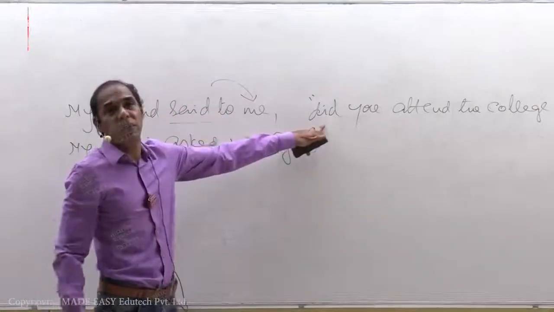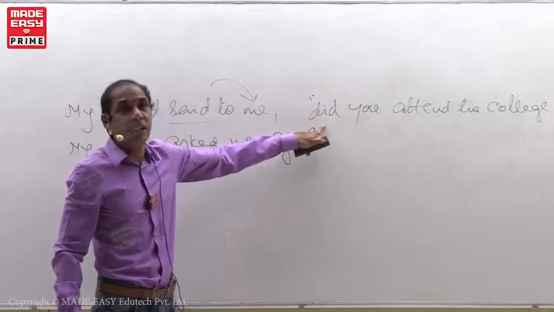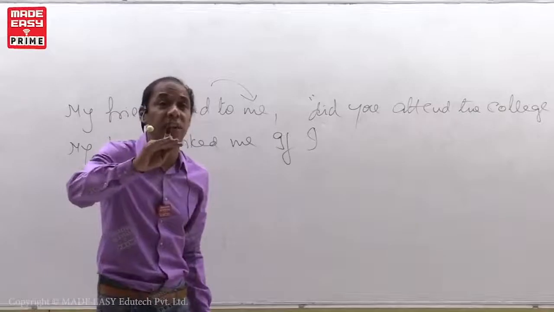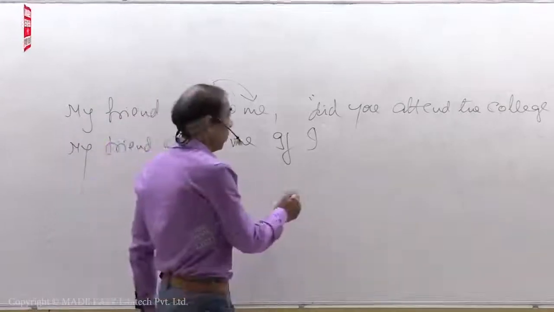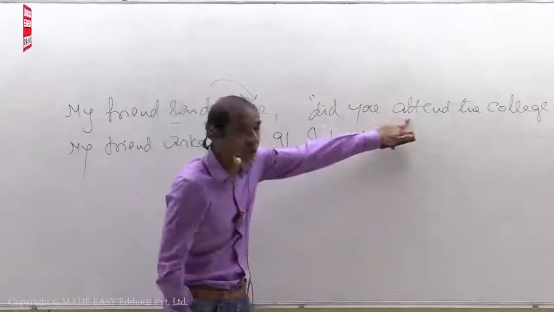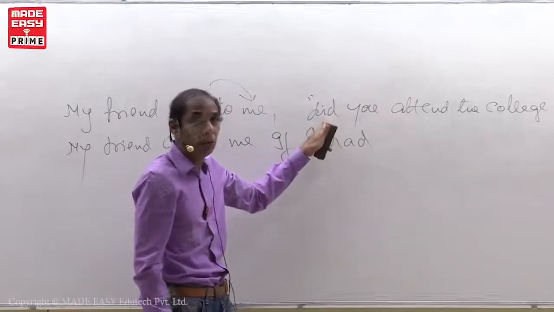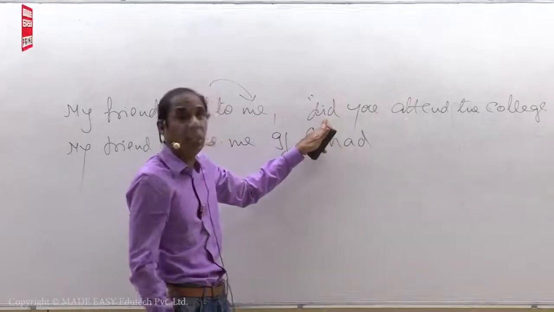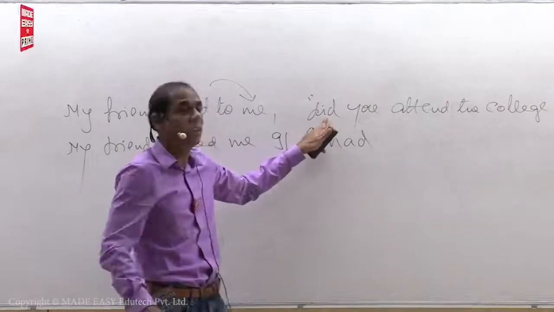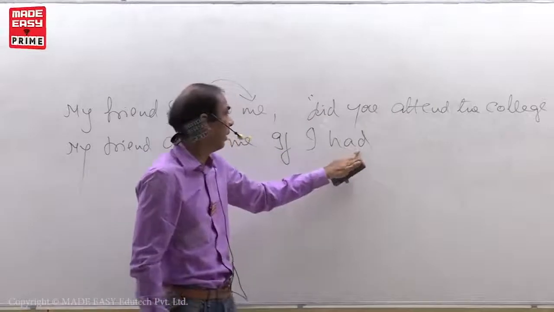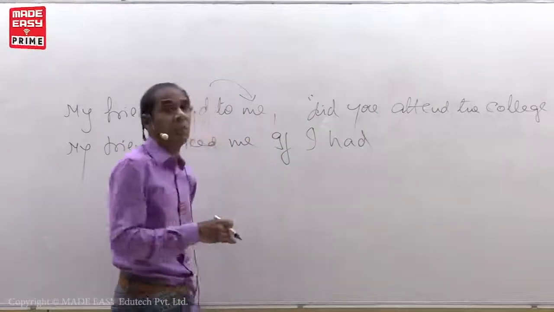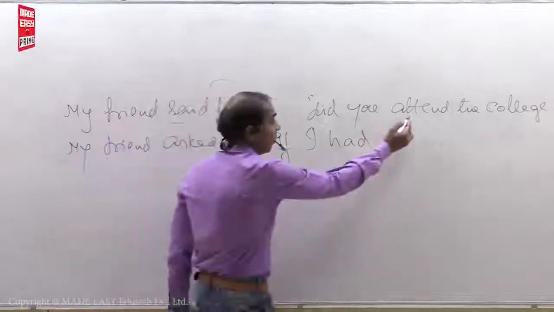Did is past tense, right? In the case of past tense, what you have to do? Past tense changes as past perfect tense. Past perfect tense formula: had plus V3. This is the verb, not this. I told you, do, does, did, these three will help us to make negative and interrogative. That's all. Don't consider these words like verbs. Did is past tense. Past tense should be turned into past perfect. Past perfect formula, what? Had plus V3.